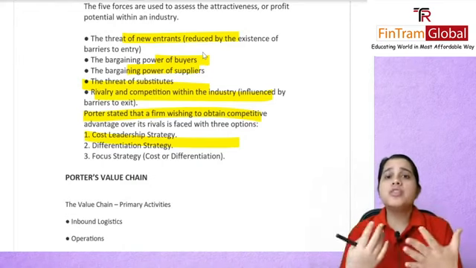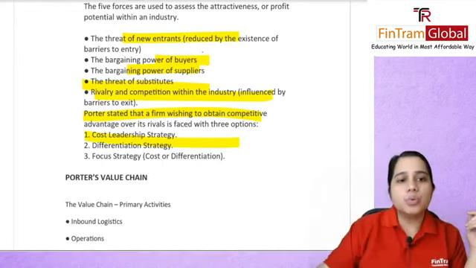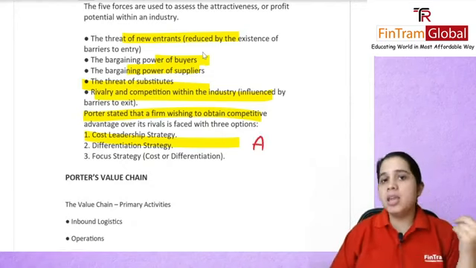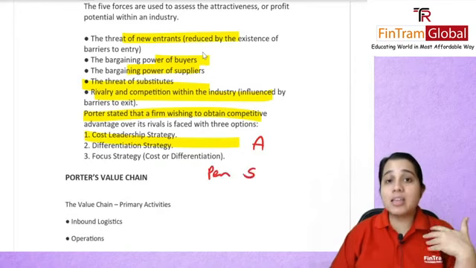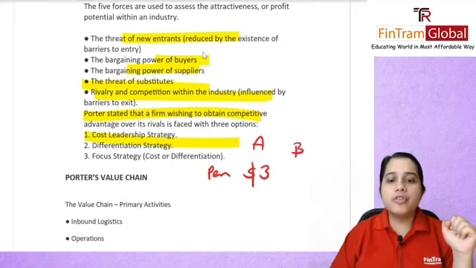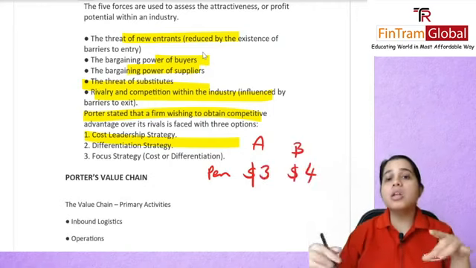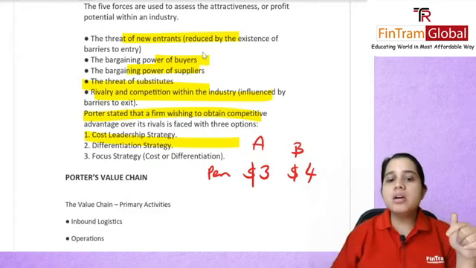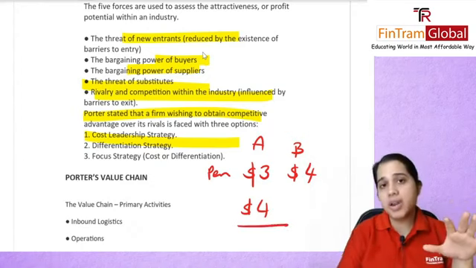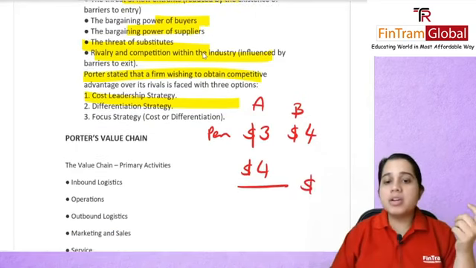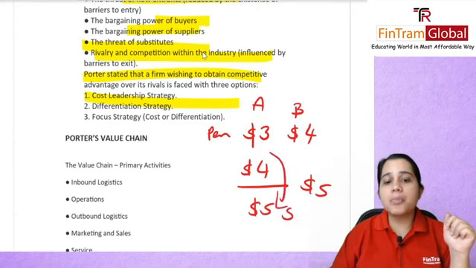So then of course, let's do it with an example. All right. Firm A and firm B are, let's say, manufacturing a pen. It takes firm A $3 to manufacture it. For firm B, it takes $4. So what can this company do now? Either firm A can sell it at $4, so their profit will be $1, or they can sell it at $5, right? Because firm B is already selling at $5 in order to make a profit. So if they sell at $5, they are making a profit of $2.